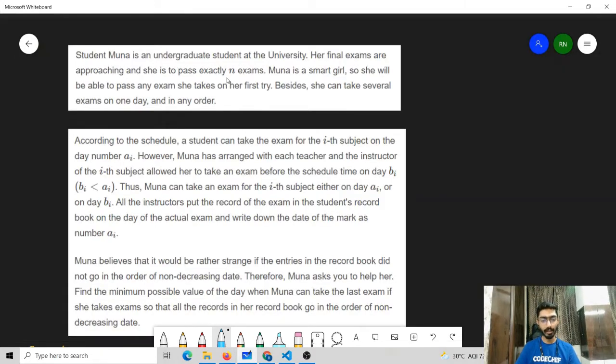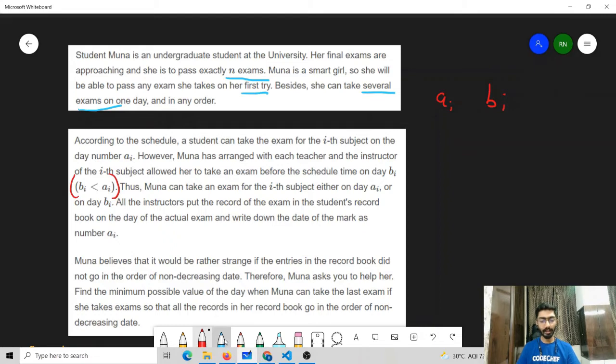Muna has to pass exactly n exams. Since she is a smart girl, she can pass any exam on her first try, and in one day she can give several exams in any order that she wants. For every exam we have two dates, one is AI and one is BI. One thing to note is that the BI value is always lesser than AI.